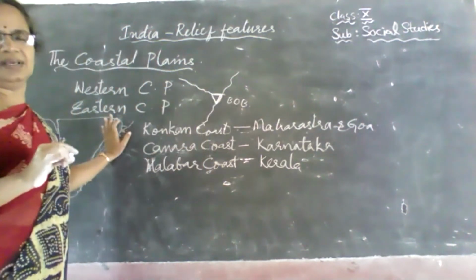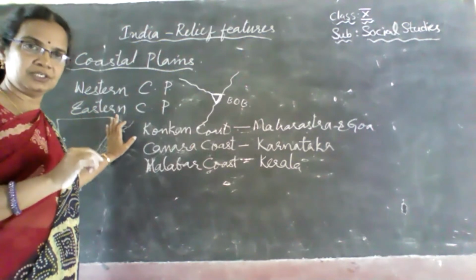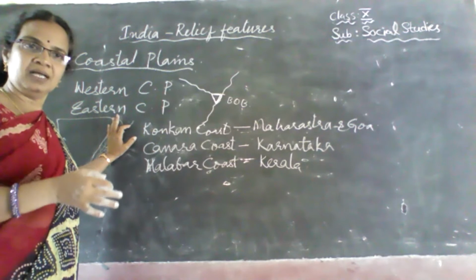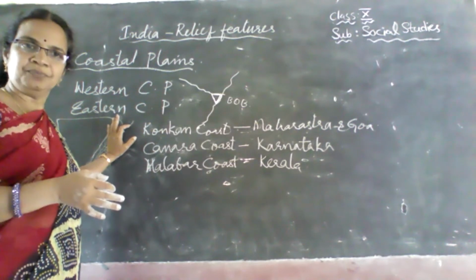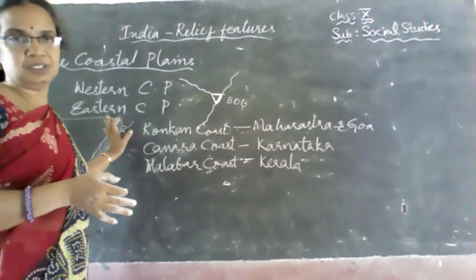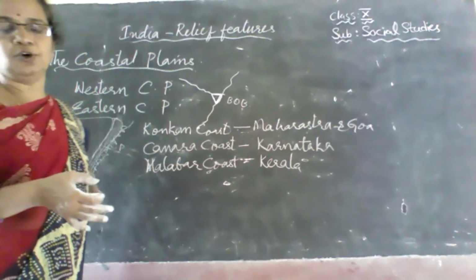And these deltas are very fertile, such as the Krishna delta and Godavari delta in Andhra Pradesh, and that is why Andhra Pradesh has very rich, fertile soils. It is also called Annapurna, because it provides a large variety of crops.